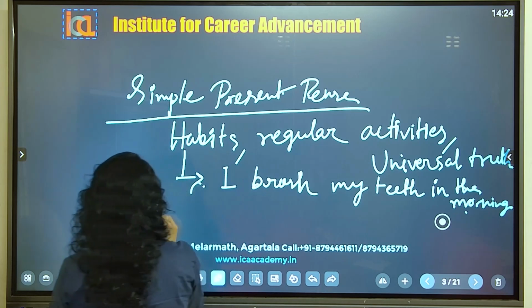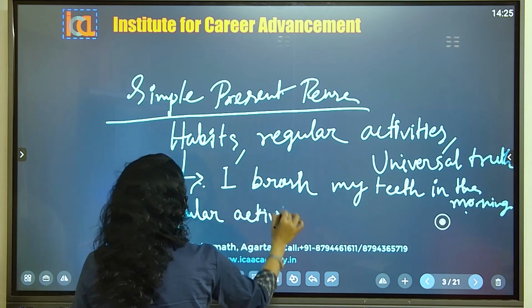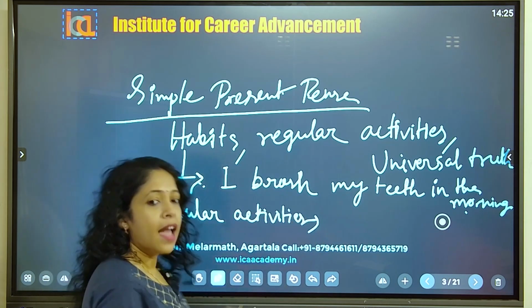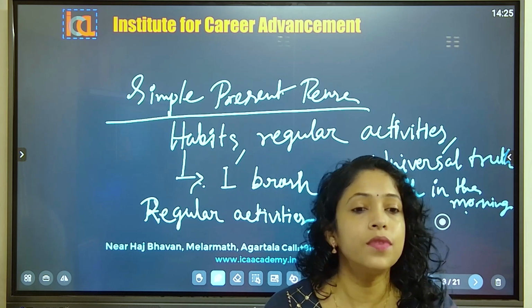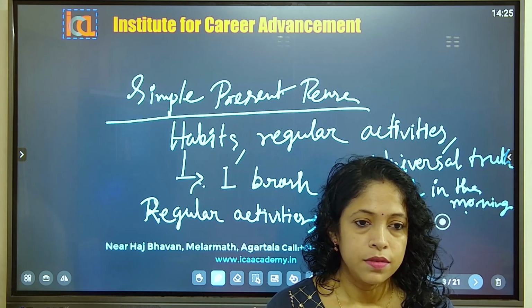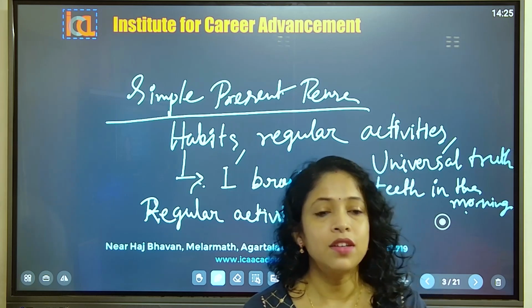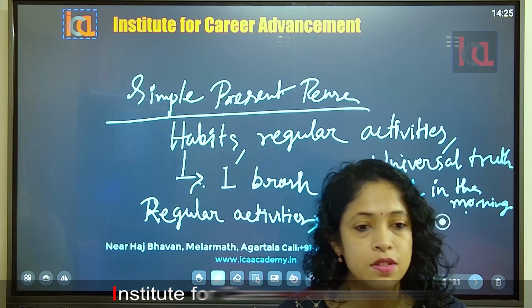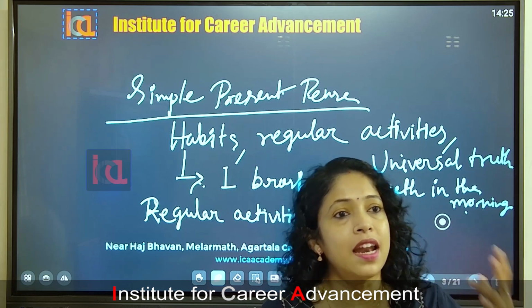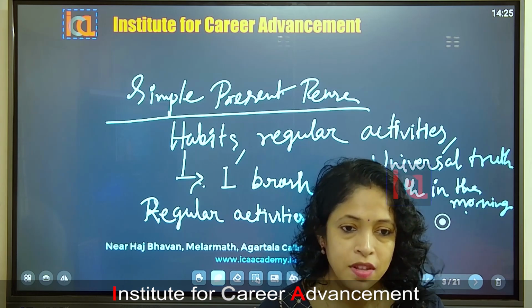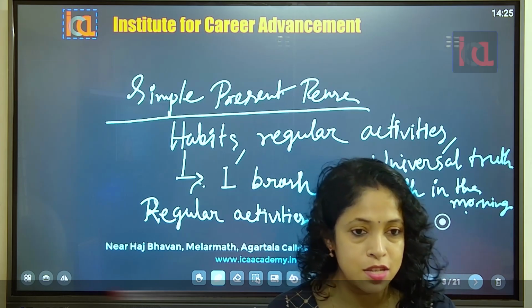If I say regular activity, tell me a regular activity that you do, rather than habits. Habits we do regularly, but we also have some particular activities we do regularly. Taking a bath, or you go to your office every day. You go to your office, that comes under your habit as well as your regular activity. Directly you cannot say that it is my habit, because we spend Saturdays, Sundays, holidays, isn't it?